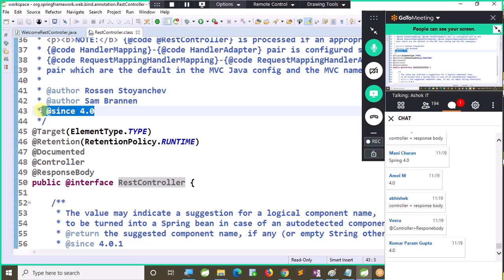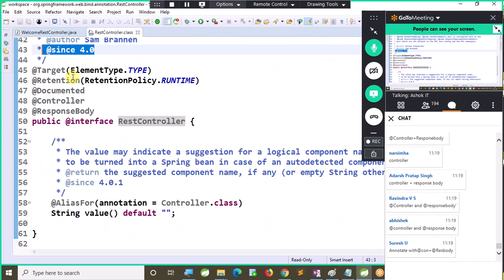How did we develop REST APIs before 4.0? Controller plus response body. Everybody using RESTful services in a project was writing @Controller plus @ResponseBody. Then Spring thought that, alright, let's combine these two and give one annotation. That's where @RestController came into the picture.